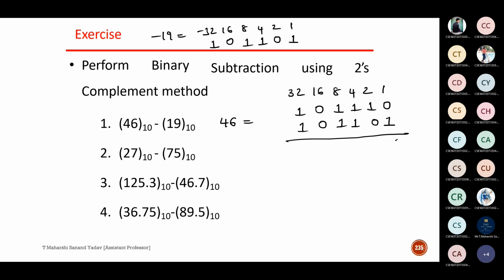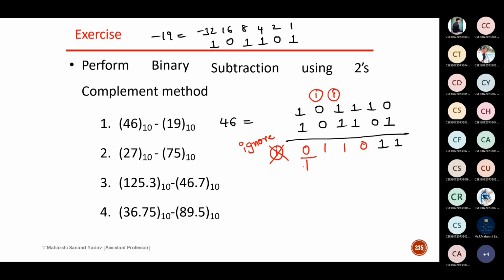Add them. 0 plus 1 is 1. Here it is 1. Here 1 plus 1 is 2, so carry 1, sum 0. Then 1 plus 1 plus the carry 1 means carry 1, sum 1. Next, this 1 is 1. Here carry 1, 0. If carry is generated in 2's complement, what do I have to do? Ignore. In 2's complement, you have to ignore it. In 1's complement, you have to add it to the least significant bit.